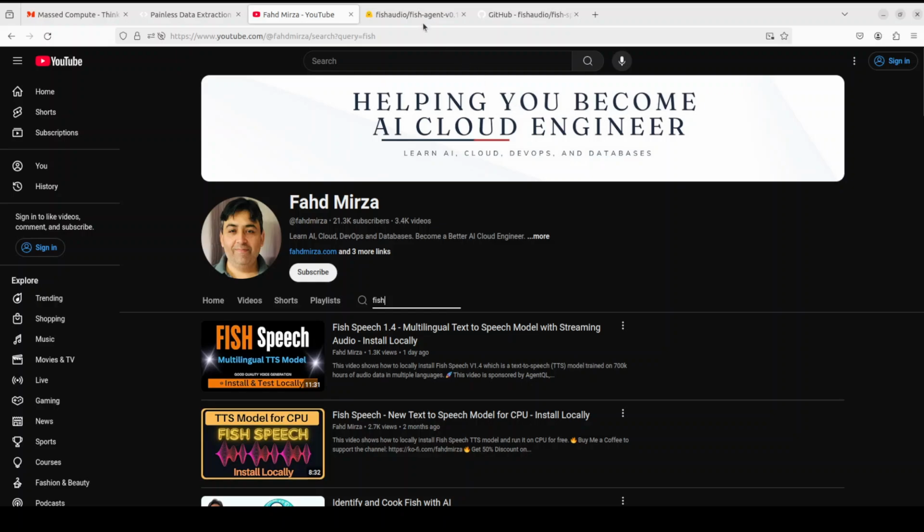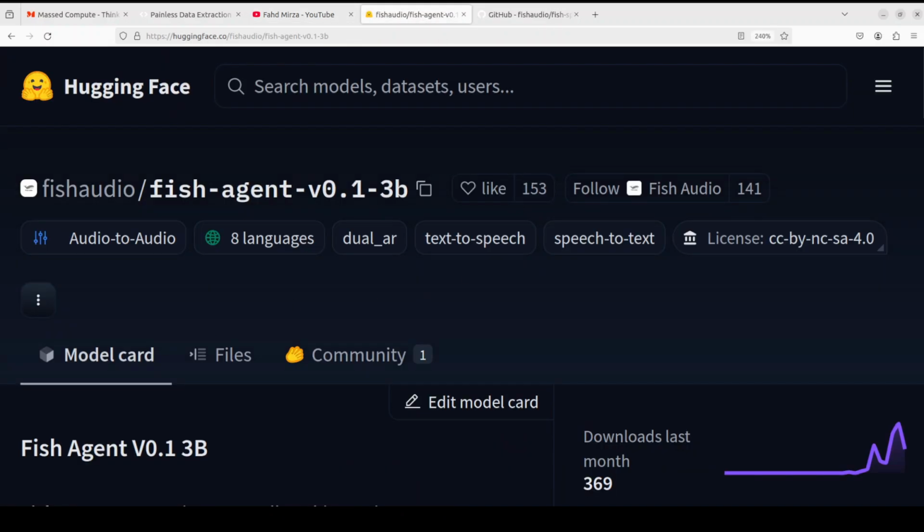But in this one, we are going to deal with this Fish Agent model. We are going to install it locally and then we will also test it out in a graphical user interface. So stay tuned. Before that, let's have a quick look at what exactly this model is and why it has such a good quality.